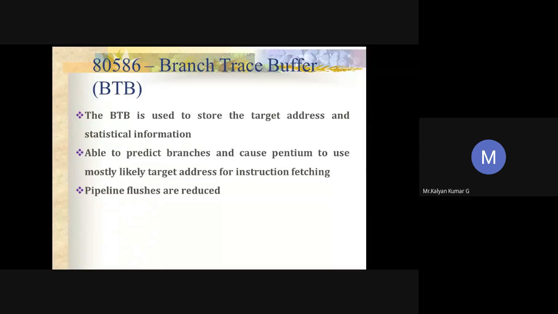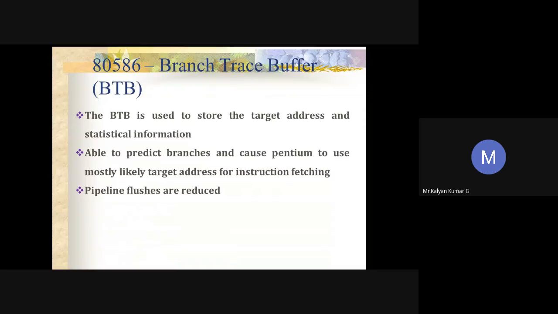The bus interface unit stores the subsequent instructions inside the queue. In case, during execution, the processor comes across any branch instruction, like a conditional instruction, jump so and so, or jump no carry, jump if parity, so if conditions, what happens?